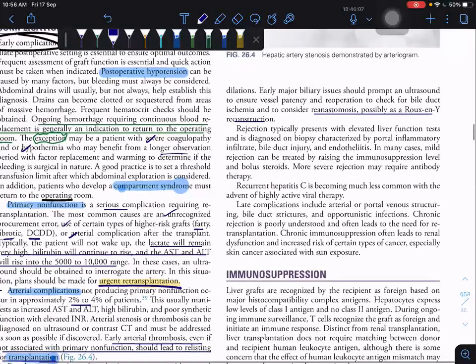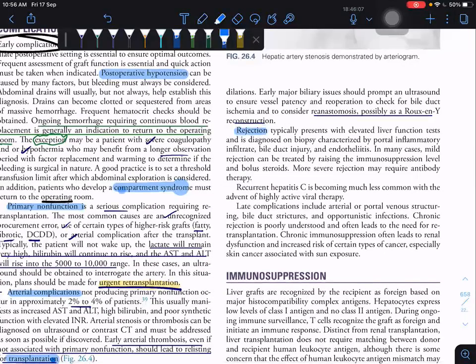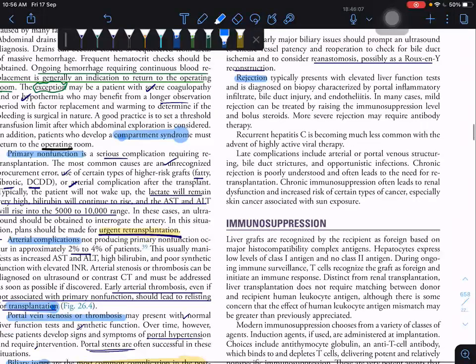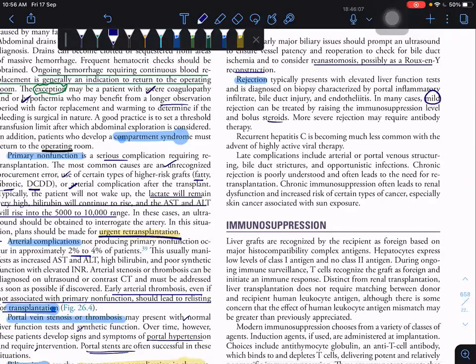Okay, the next complication is rejection. If it is mild, we can go with steroids. If it is severe, then we go with antibody therapy. There is no need for re-surgeries and all.